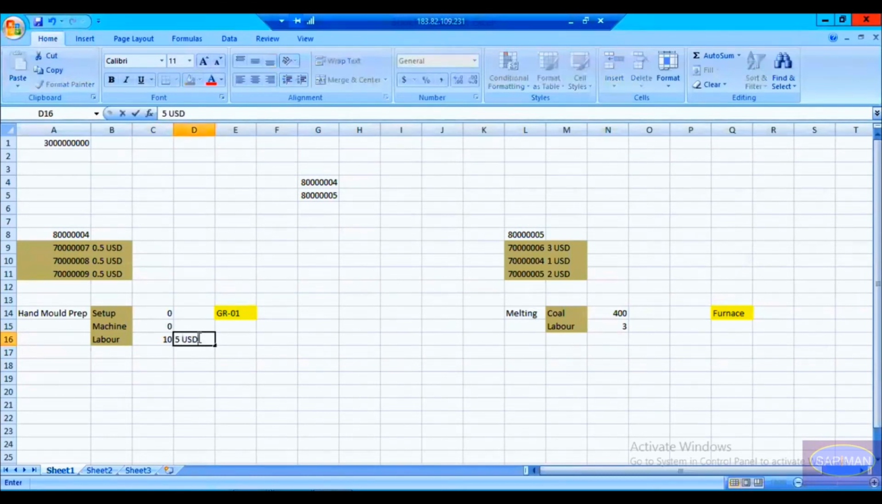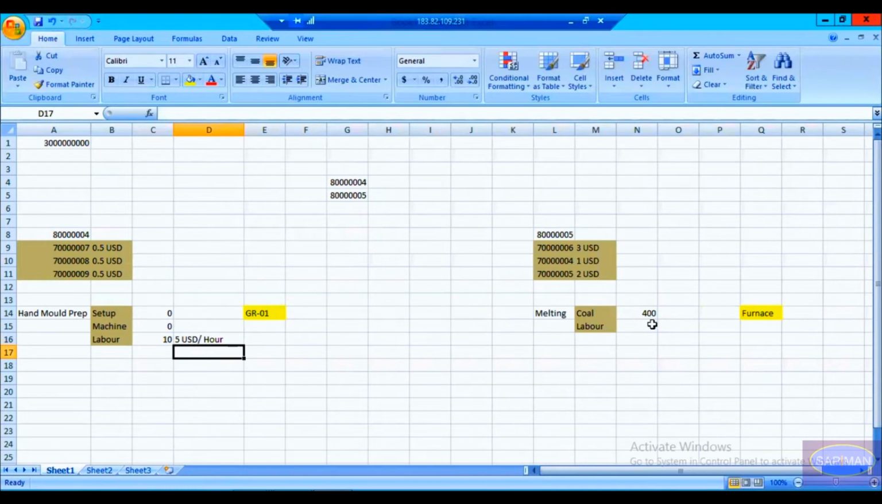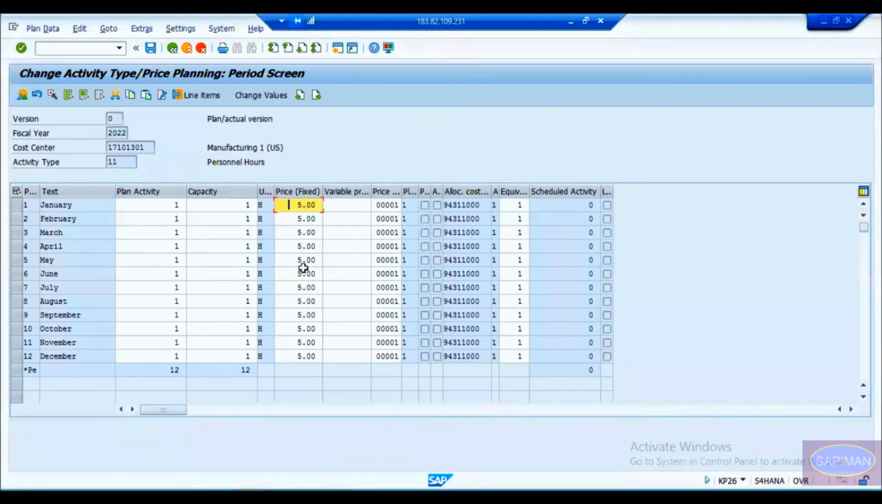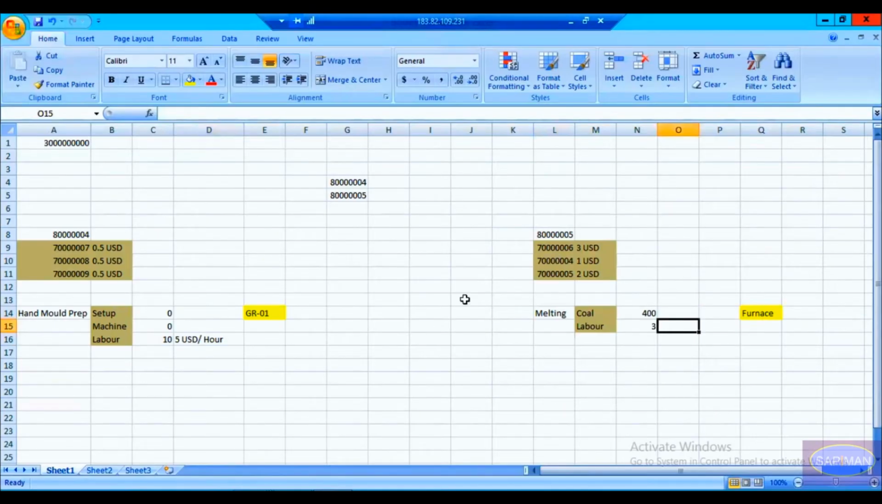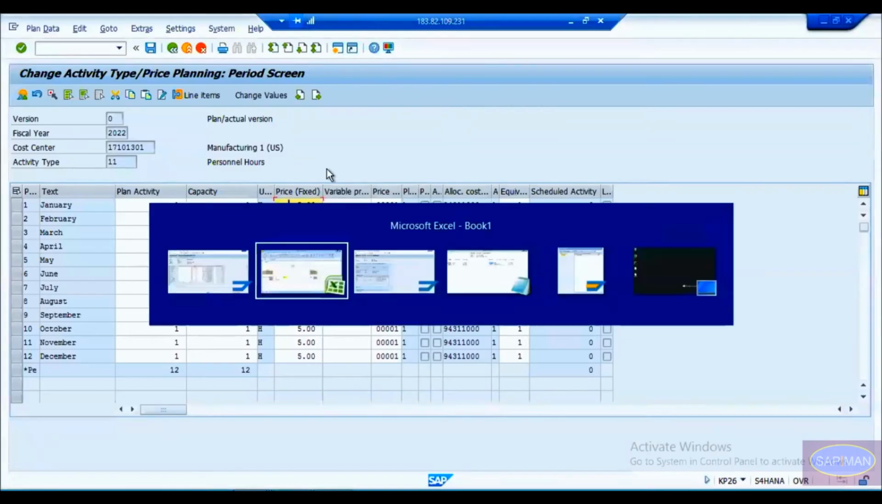5 USD per hour, right? Yes. Similarly, let us check here melting in this one also. Okay, so this will be helpful for us. Similarly, here also labor is there for this operation, and here also it is. I have maintained it as the same price, only 5 USD per hour. This is the same work center.